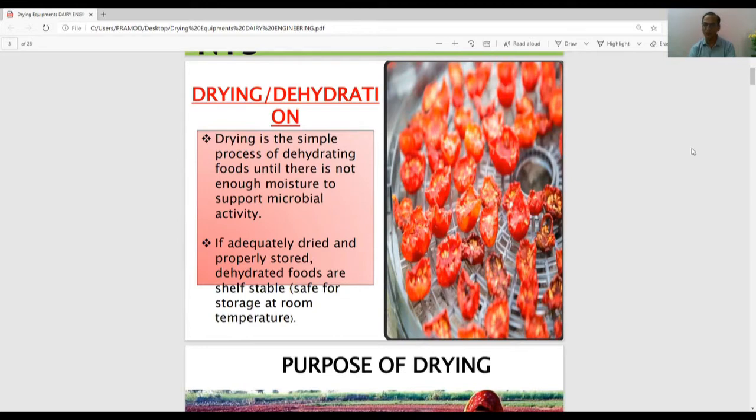We will never hear dried tomato powder, but we will hear dried paddy. This is the difference between drying and dehydration.